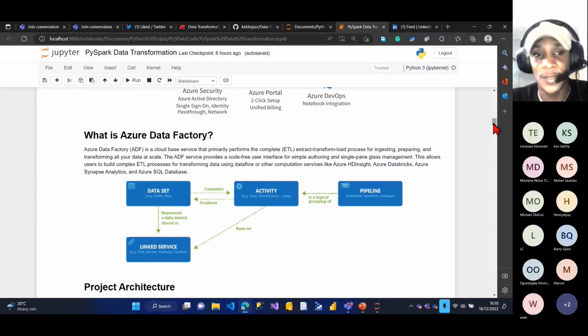So let's talk about Data Factory itself, because I'll be using Data Factory also for this section. I'm a very big fan of Data Factory. Azure Data Factory is a cloud-based service that primarily performs the complete ETL process, which stands for extract, transform, and load, for ingesting, preparing, and transforming all your data at scale. Azure Data Factory provides a code-free user interface for simple authoring and single-pane-of-glass management. This allows users to build complex ETL processes for transforming data using data flows or other compute services such as HDInsight, Azure Databricks, Azure Synapse Analytics, and Azure SQL Database.